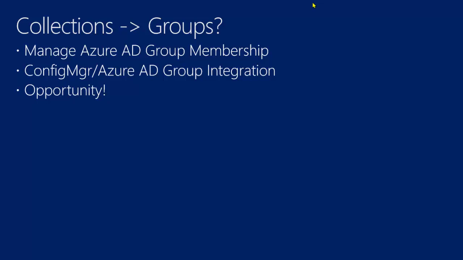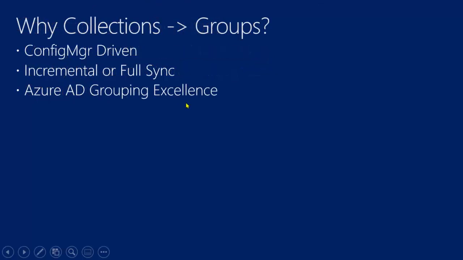If you need attributes such as an OU, you don't have that in Azure AD, but you do have that ability through Configuration Manager, or other attributes that you might care about that you need to discover. Again, the sky is the limit with what you can do with Configuration Manager. So in terms of why, we've already given some of that. This is Configuration Manager driven.